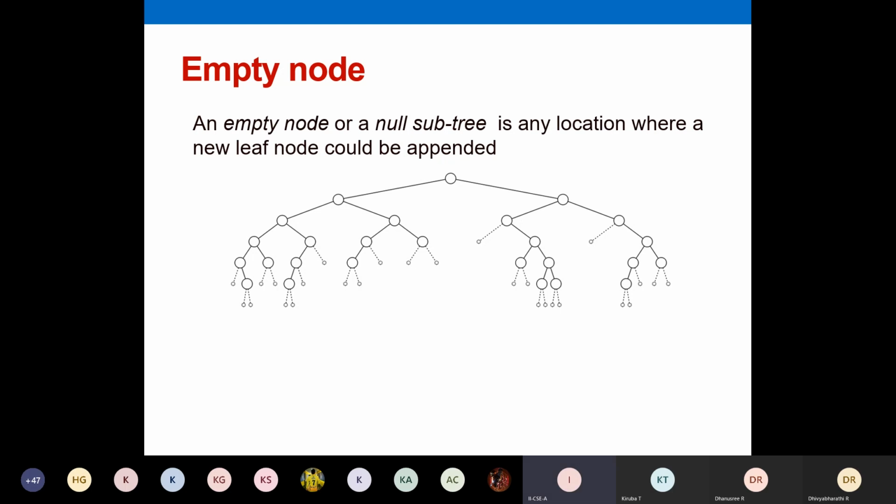So all the leaf nodes, you can call them empty nodes. All the leaf nodes, because I can do insertion anywhere. It is not a rule that I have to do it from the left side or right side like that. You can do insertions anywhere, but where we are going to insert depends on the type of tree that you are going to study.